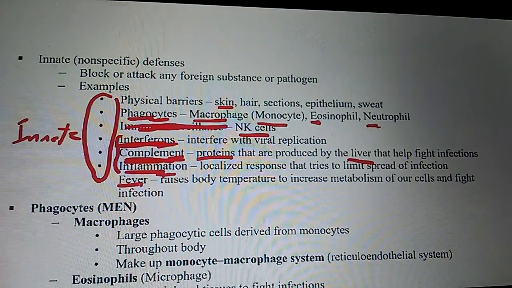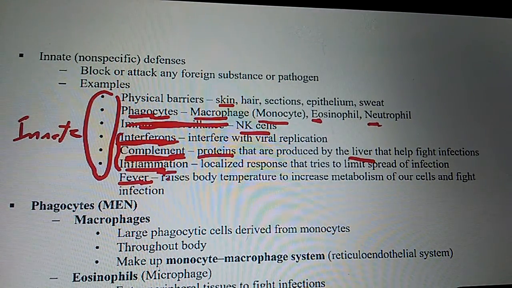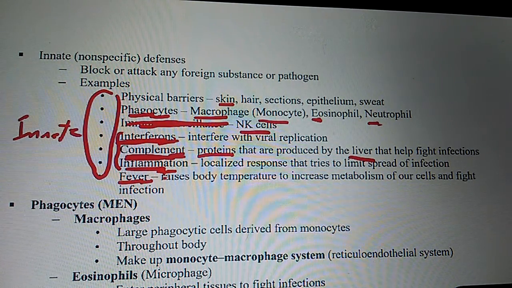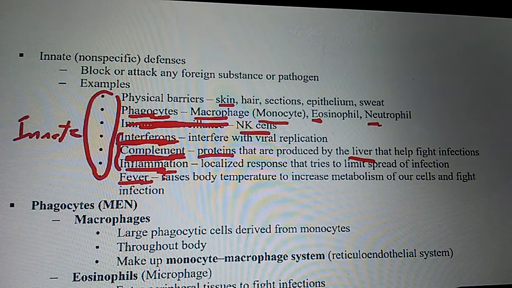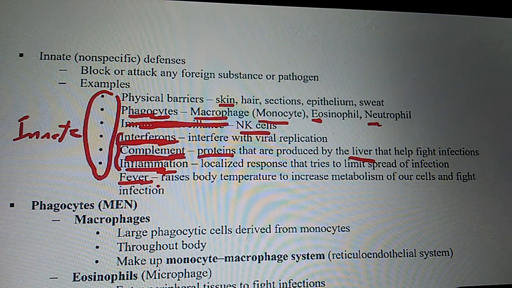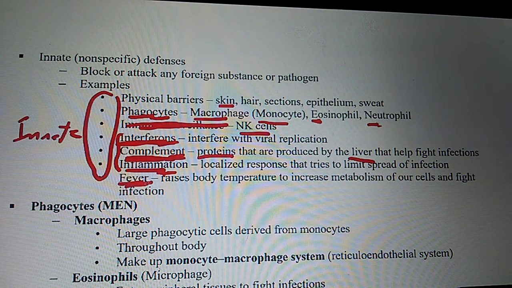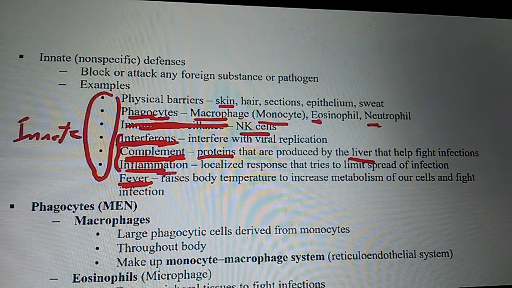Is fever part of innate or adaptive? Innate. Does fever help our blood cells work faster? Yes. Does it increase the metabolic rate of our cells? Yes. Does it decrease the metabolic rate of bacterial cells? Yes. So is fever in a short term good thing? Yes.